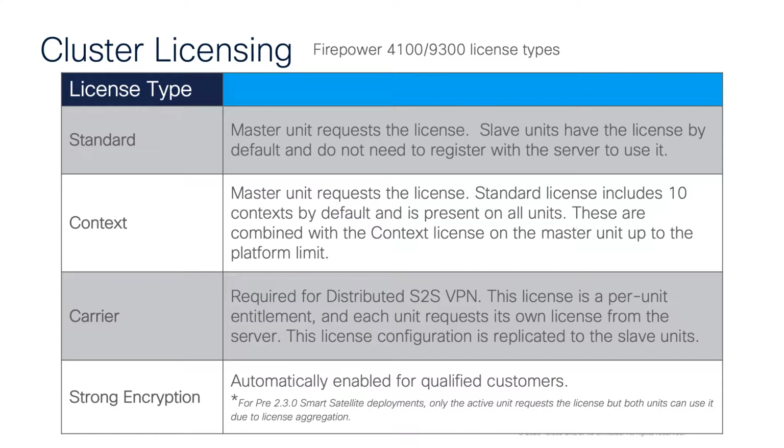For the carrier license, which is required for things like distributed site-to-site VPN, the license is a per unit entitlement, and each unit requests its own license from the server. So this license configuration is then replicated to all of the slave units. And again, for strong encryption customers or those that are qualified for it, that would be automatically enabled.